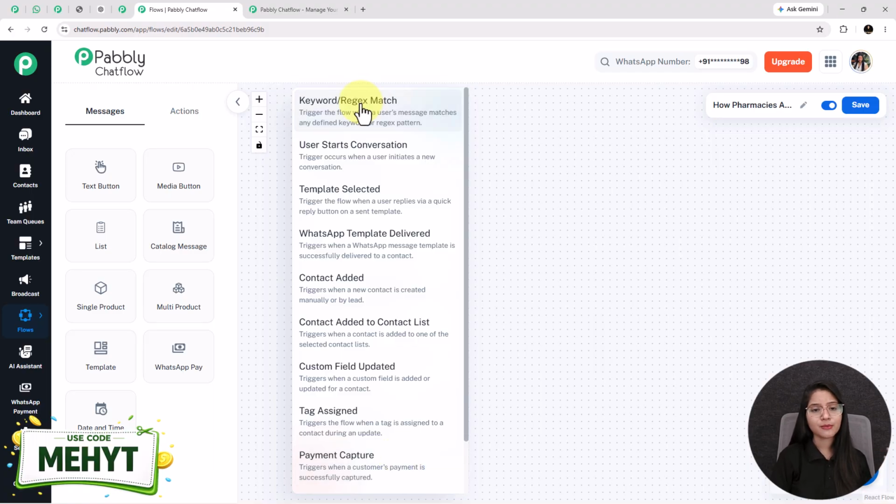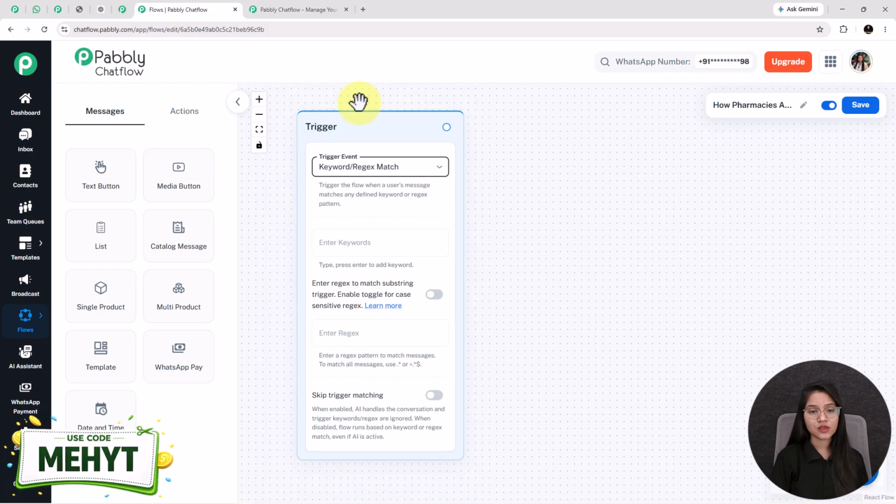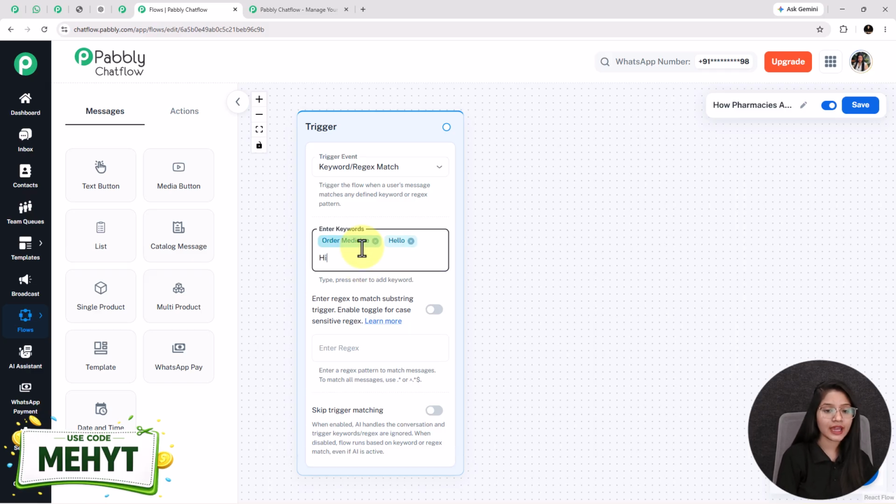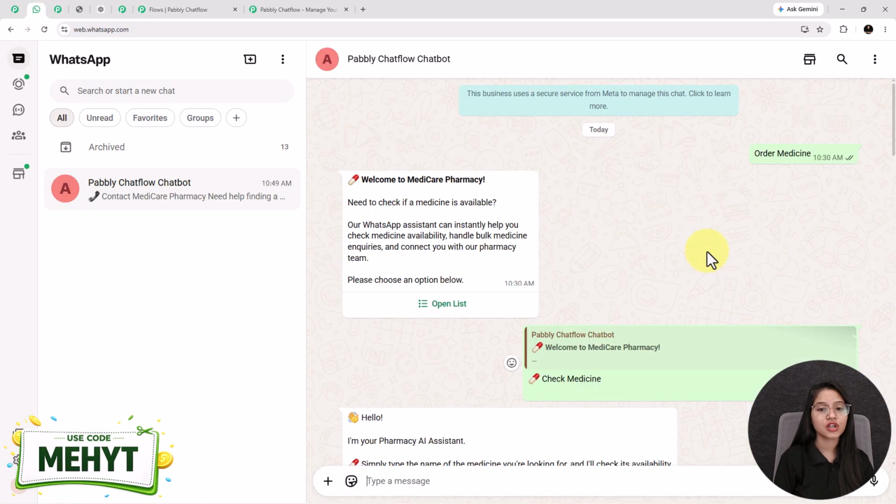In this flow, I am going to select the trigger event as keyword. See, keywords are those manually entered words that I expect the customer will send to me. For entering a keyword, you need to enter the word in this field and press enter. So this is how easily you can add multiple keywords. Now, whenever the customer sends any of these keywords to my WhatsApp business account, then automatically my bot gets triggered and replies to them by sending one welcome message and one option in the form of a list.